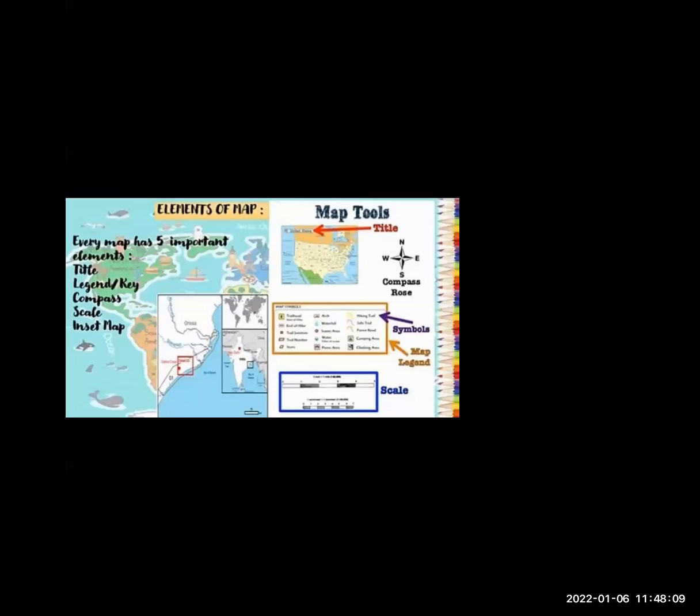You can take a screenshot or use pictures, elaborate it and write it properly. The scale is shown to show distances between objects on the map. The insert map is a smaller map that shows a larger area of land around the map.